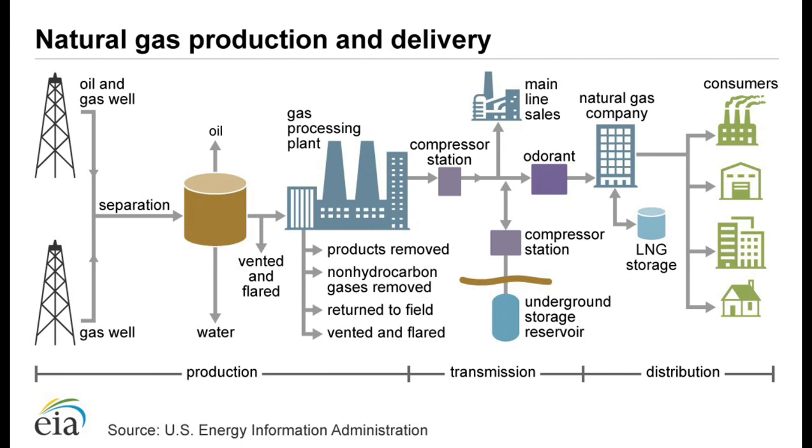Wellhead natural gas may contain contaminants and hydrocarbon gas liquids that must be removed before the natural gas can be safely delivered to the high-pressure, long-distance pipeline that transports natural gas to the consumers.